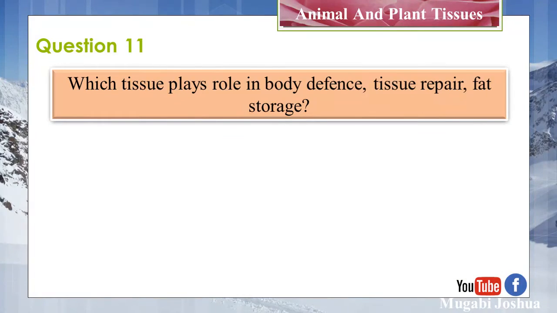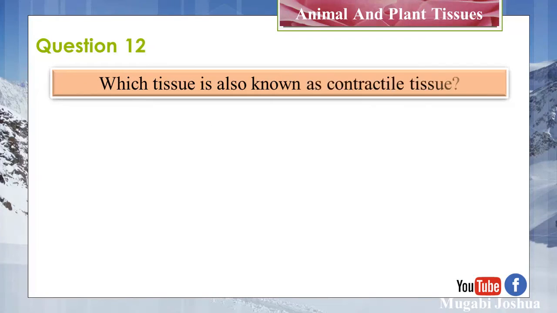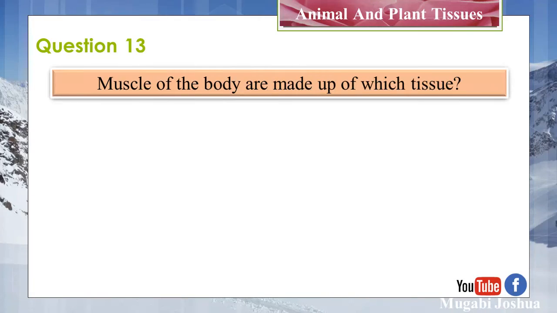Question 11. Which tissue plays a role in body defense, tissue repair, fat storage? Connective tissue. Question 12. Which tissue is also known as contractile tissue? Muscular tissue. Question 13. Muscles of the body are made up of which tissue?